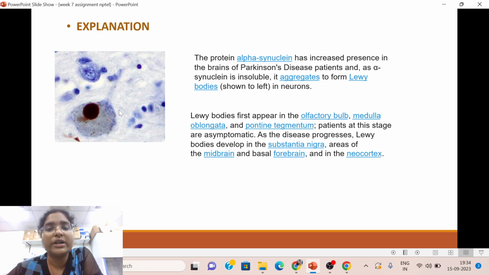So, Lewy bodies first appear in the olfactory bulb, medulla oblongata, and pontine tegmentum, and patients at this stage are asymptomatic. So when Lewy bodies are in these parts of the brain, the symptoms don't come. But as the disease progresses, Lewy bodies develop in the substantia nigra, areas of the midbrain and basal forebrain, and in the neocortex.